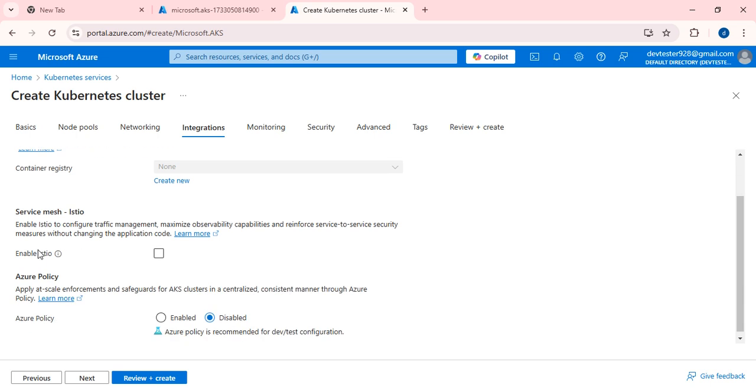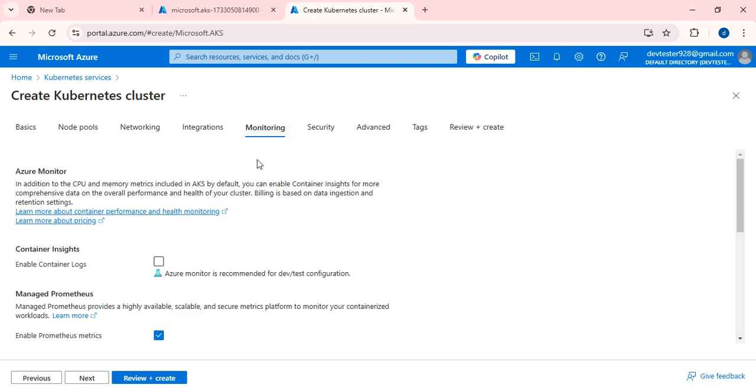Okay, and service mesh Istio. Enable Istio to configure traffic management, maximize observability capacities, and reinforce service-to-service security measures without changing the application code. If I enable Istio, right now it is not required. And if you want to apply the Azure policy, by default it will be in disabled mode only. If you want to enable it, you can.